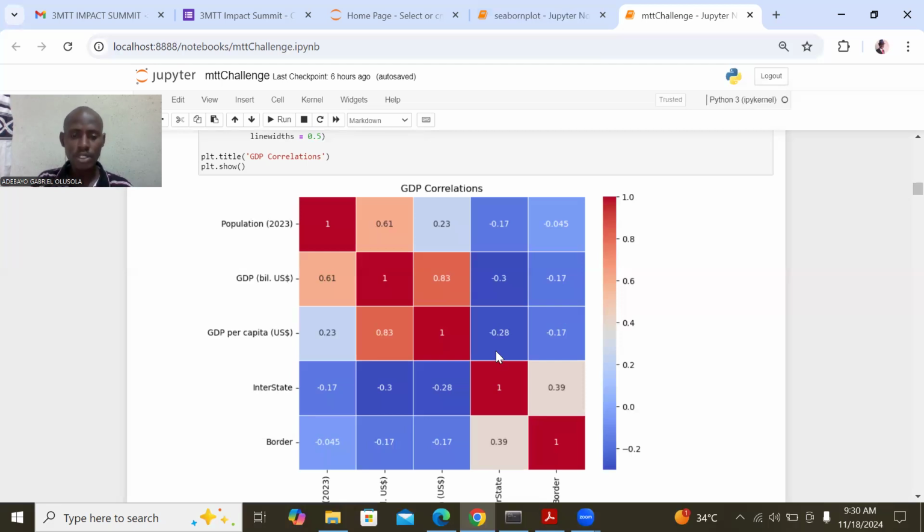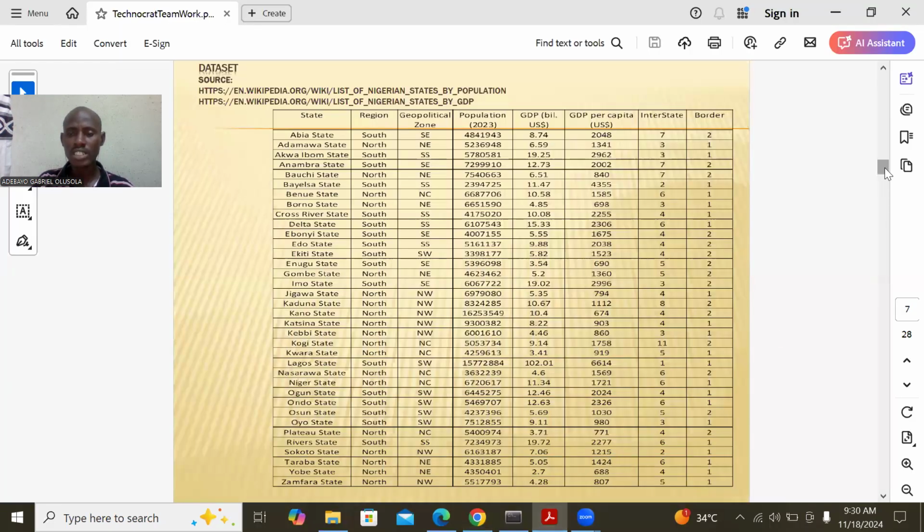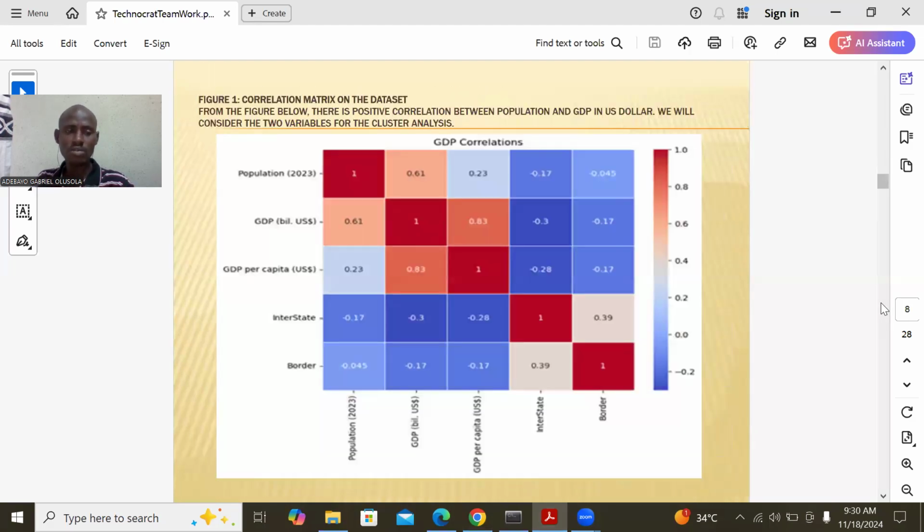So this is the GDP. We copy this and bring it here, and we have our value here.